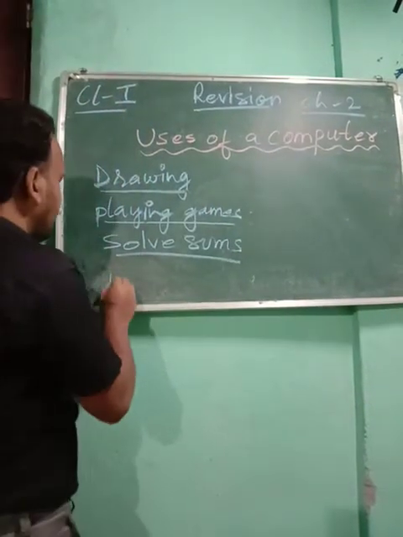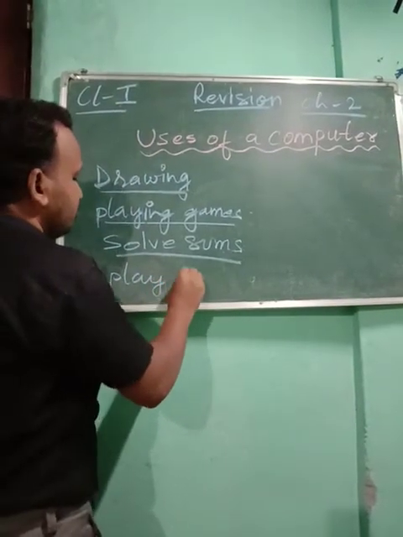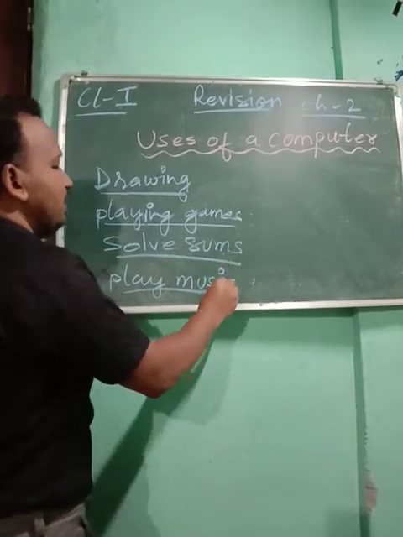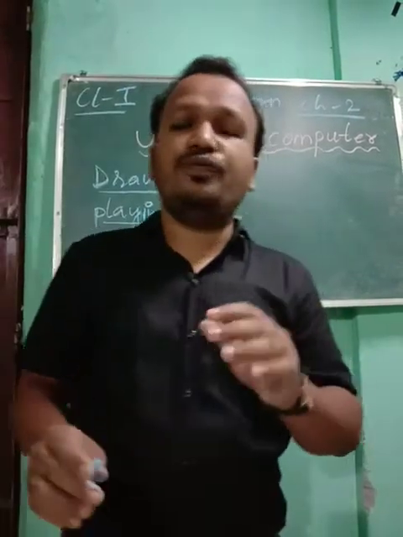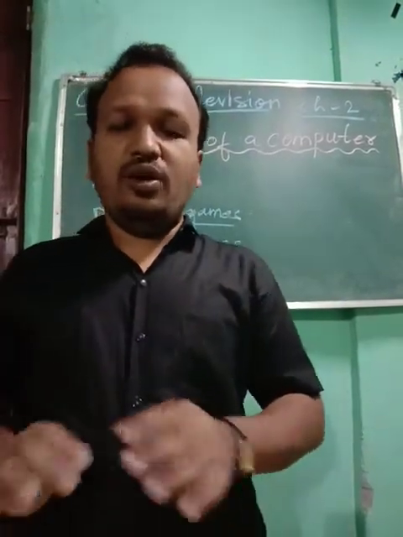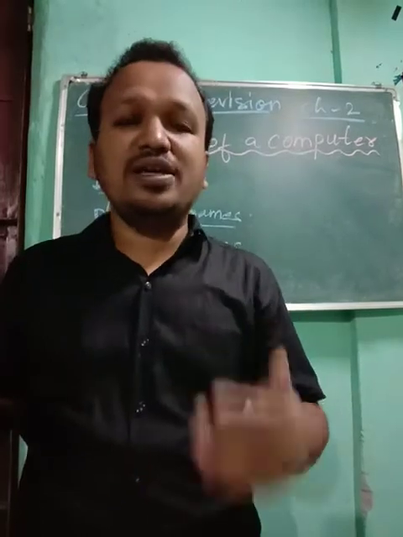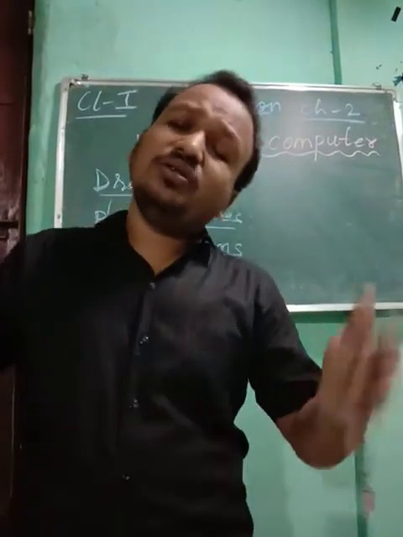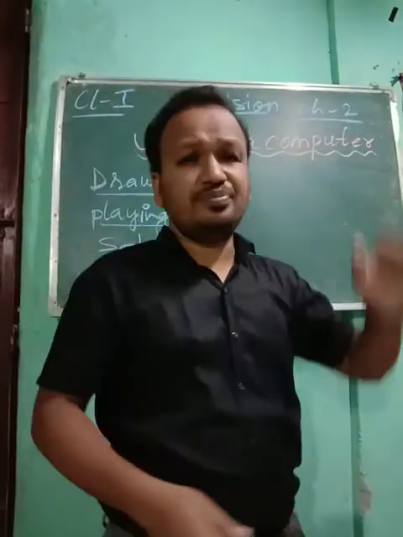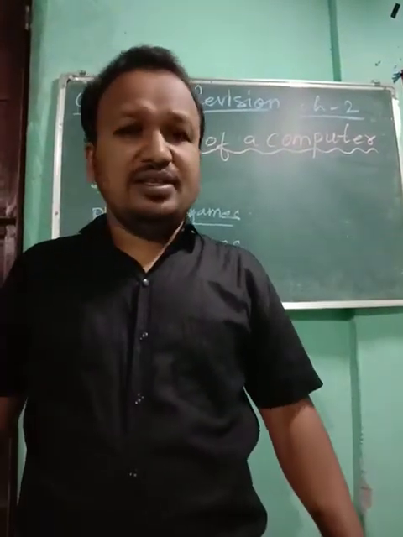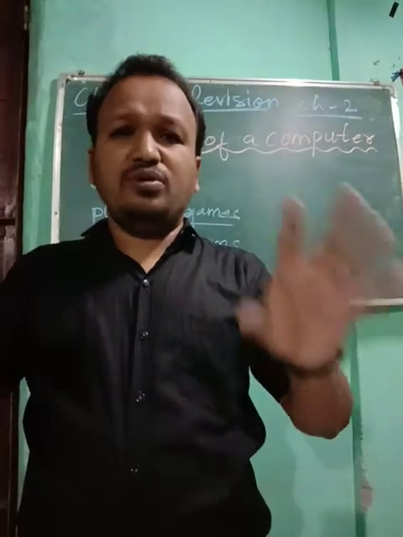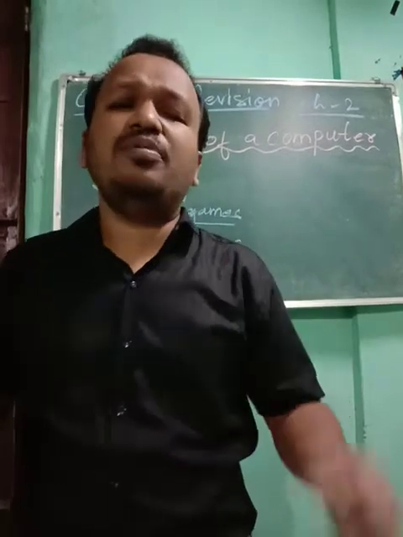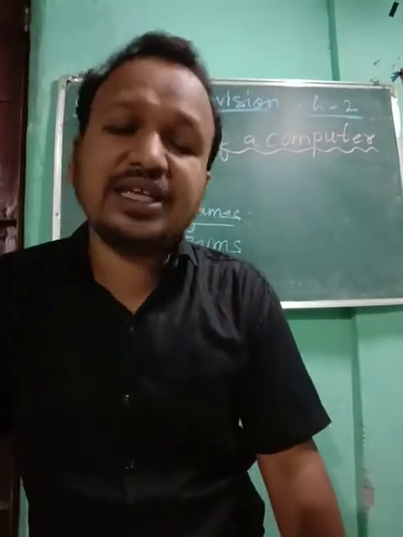Next, you can play music. Children, suppose you are feeling bored, you have done lots of work, so for your entertainment you can play music. You have music systems in your home, so the same music you can play on the computer also. The computer has a speaker, so through that you can listen to the music. Understood? With the help of the internet you can go for your entertainment.